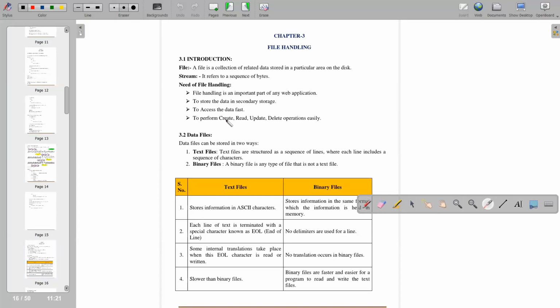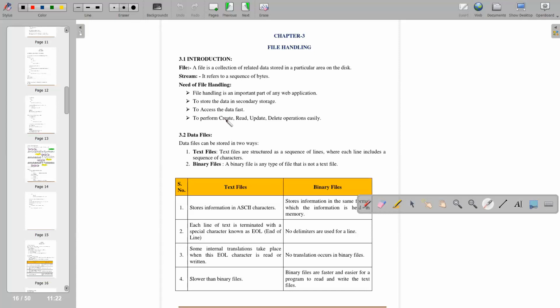Now come to binary files. A binary file is any type of file that is not a text file. And in which format is it stored? The information is stored as it is held in memory. So here you can find the difference between text files and binary files. Text files store information in ASCII characters.